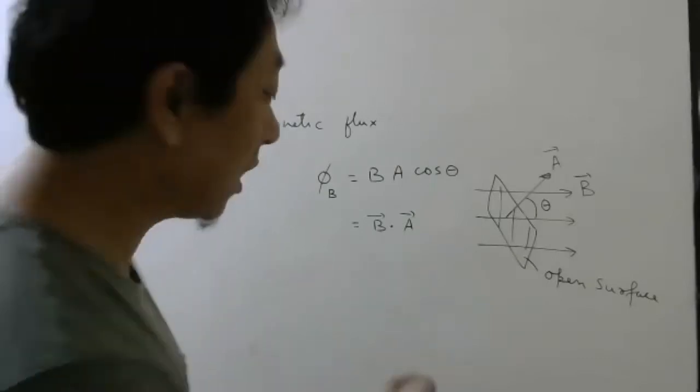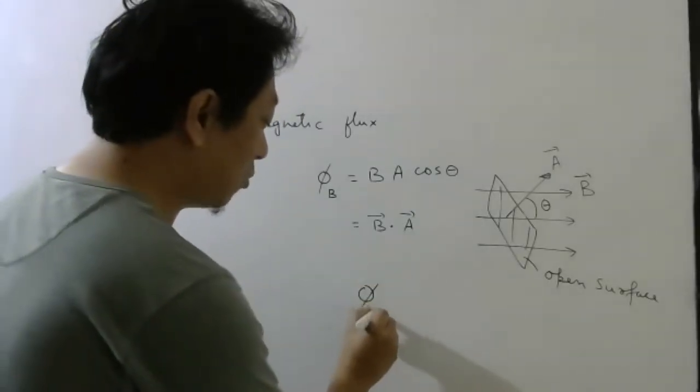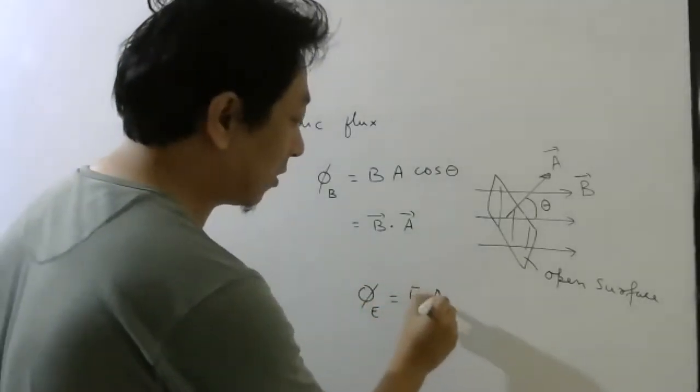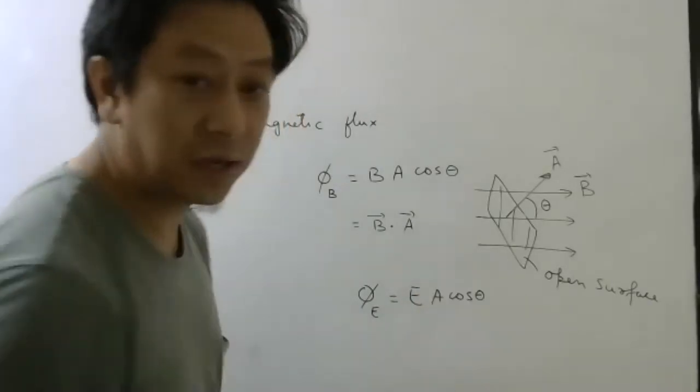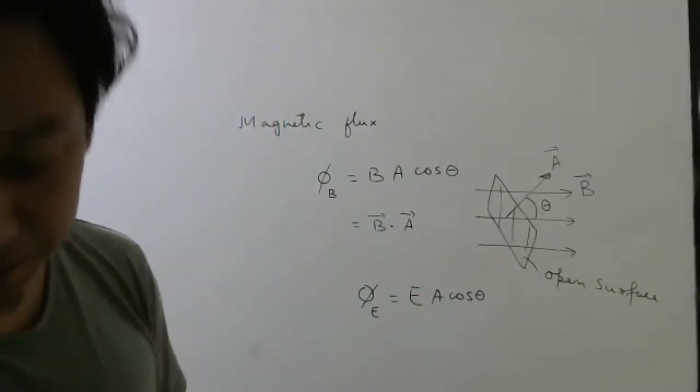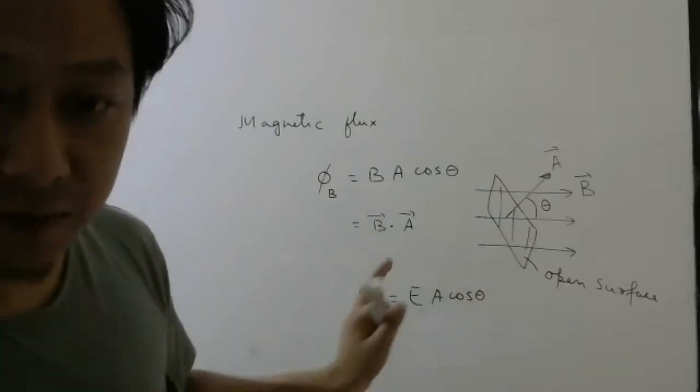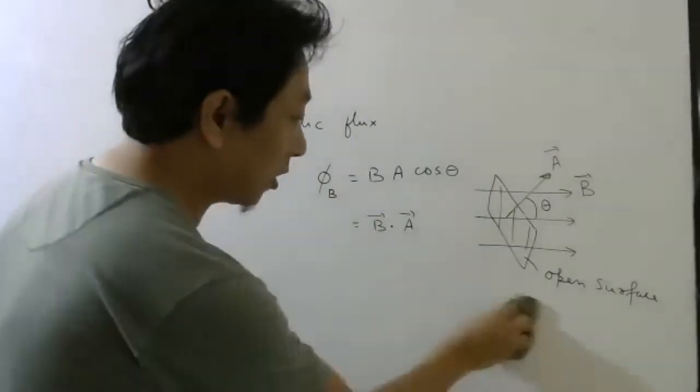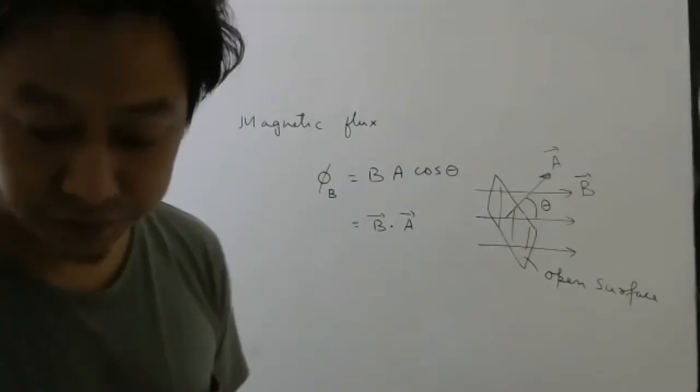Similar to which formula? Electric flux. How we used to write electric flux? E A cos theta. So for magnetic flux, B A cos theta. So this formula is clear, right? We have done this already. So I hope you are comfortable with this formula.